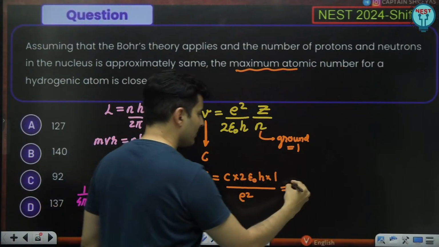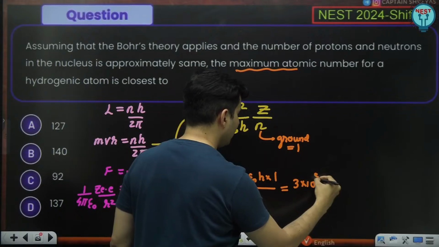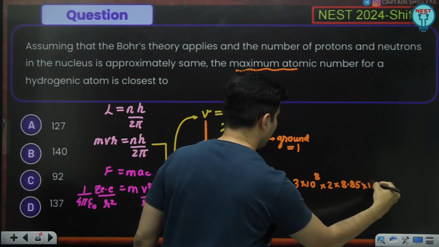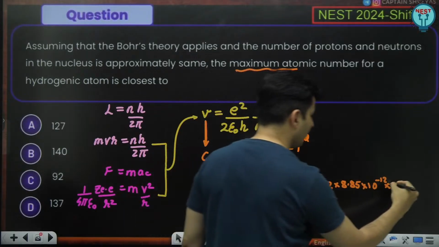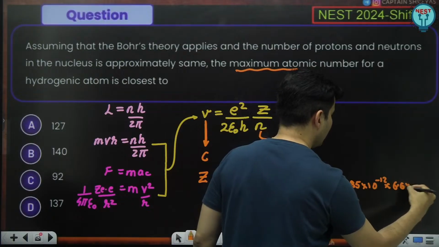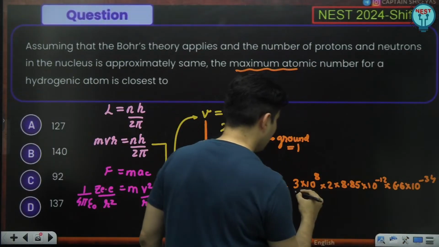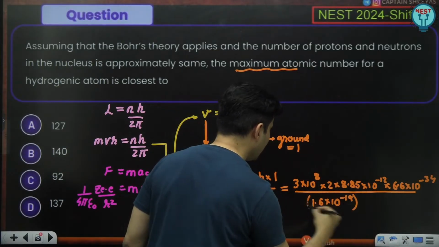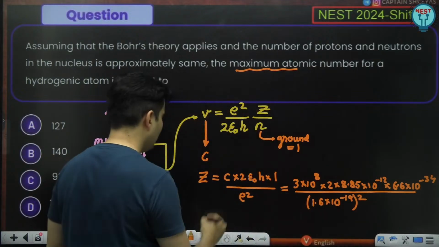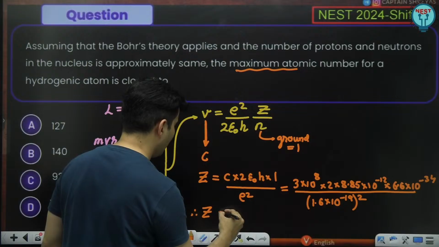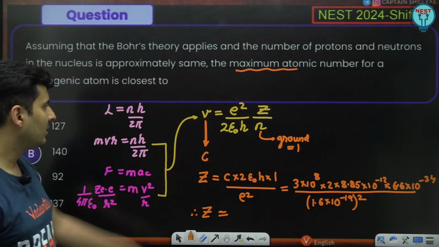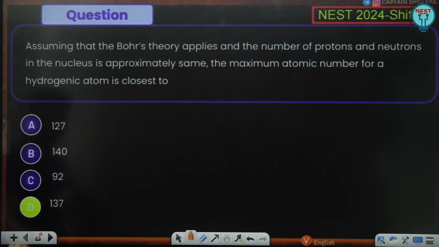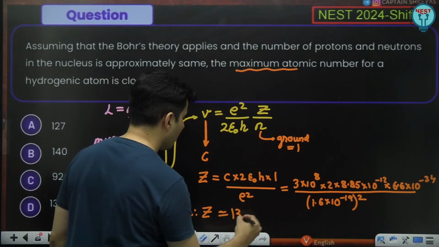So speed of light is 3 into 10 to the power 8. 2 into epsilon naught is 8.85 into 10 to the power minus 12, and h is 6.6 into 10 to the power negative 34. The whole thing divided by 1.6 into 10 to the power minus 19, the whole square. They have just made the calculation a bit longer, but if you do the math, for Z you shall get the answer. Just see if you are cutting it close to 137. This value of Z comes out to be 137.